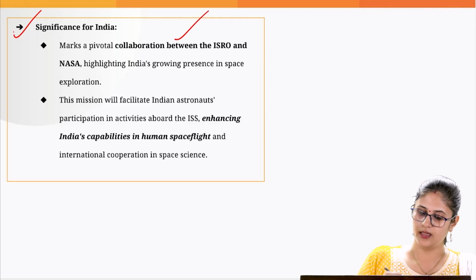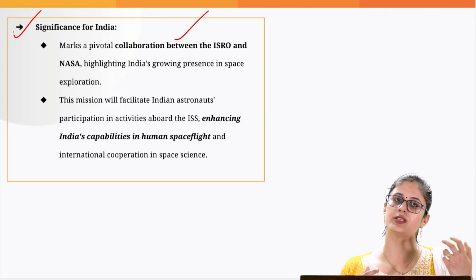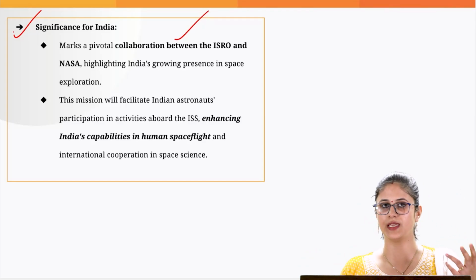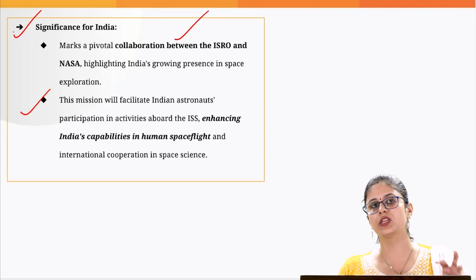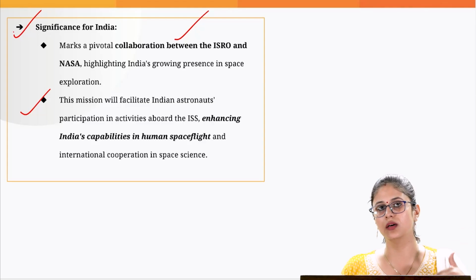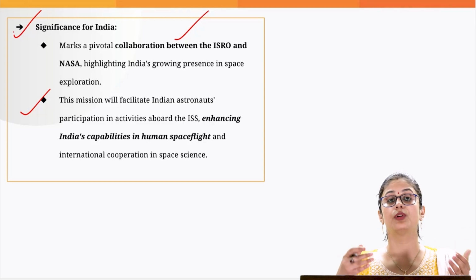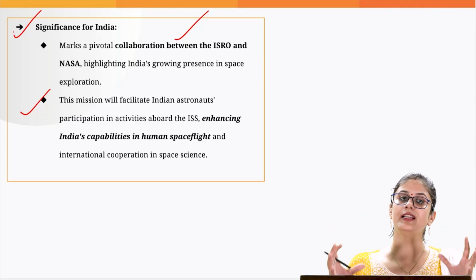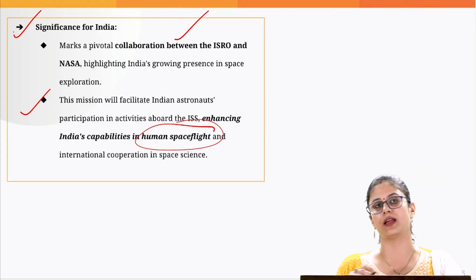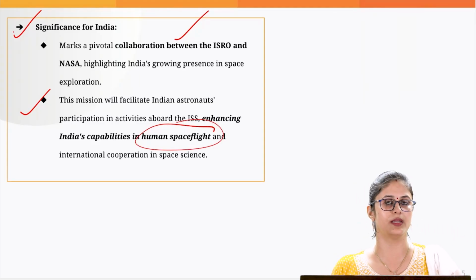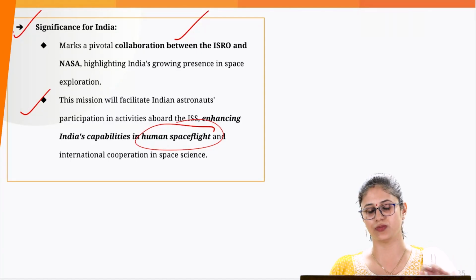Now, what is the significance of this Axiom-4 mission when it comes to India? It is going to further strengthen the collaboration between ISRO and NASA, the space agencies of the 2 countries, and the experience which the Indian astronaut is going to gain from this mission would be helpful for us to effectively design the Gaganyaan mission, which would be India's first human space flight mission. That's all that we need to know with regard to this particular topic. Let's move on to the next one.